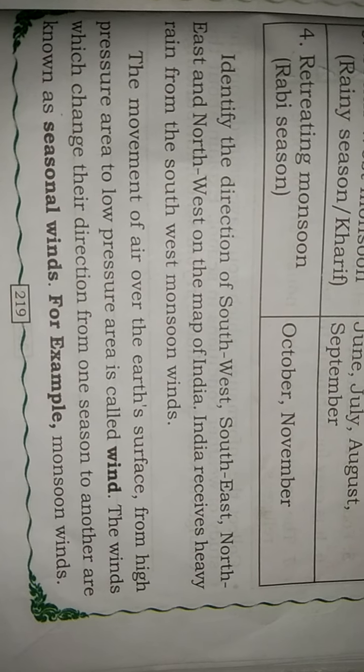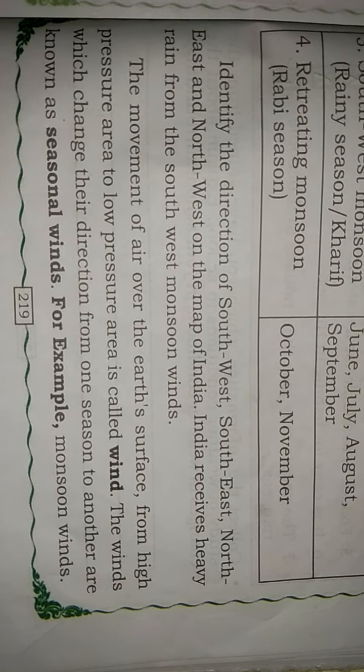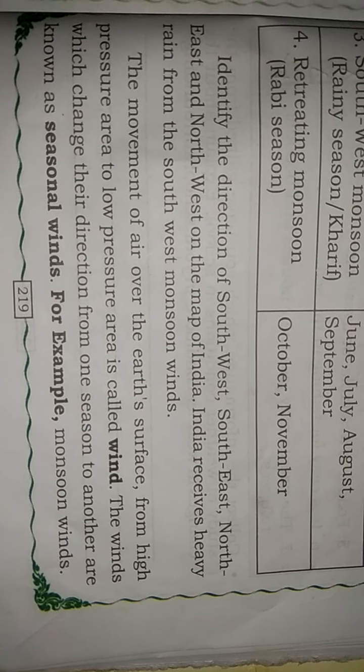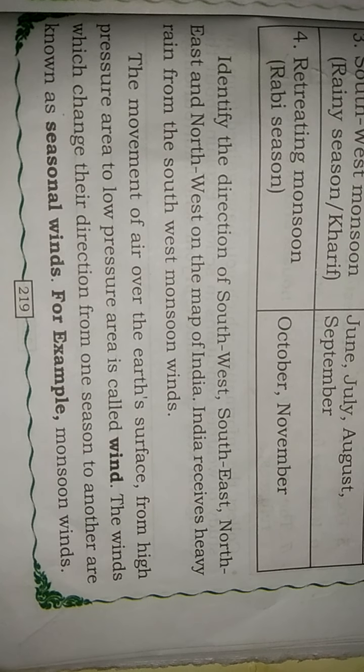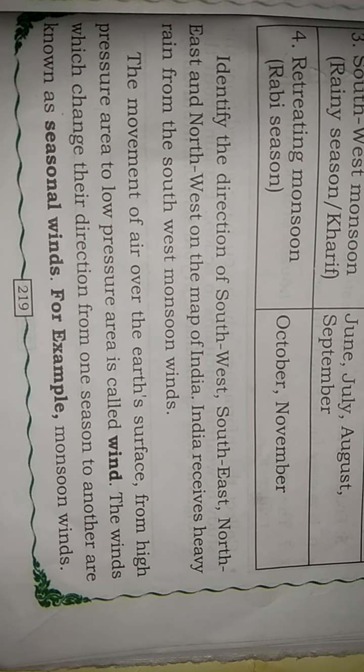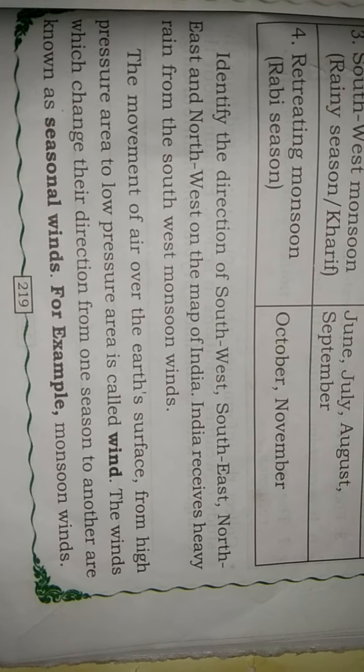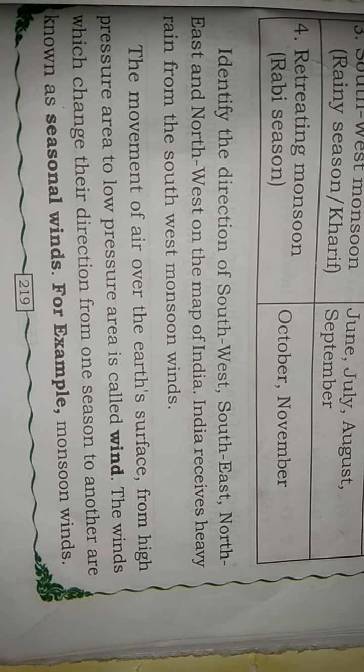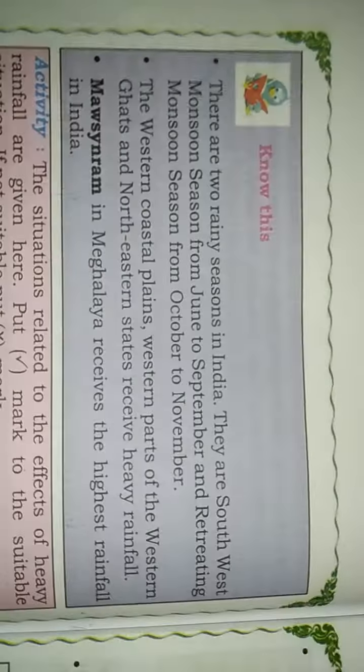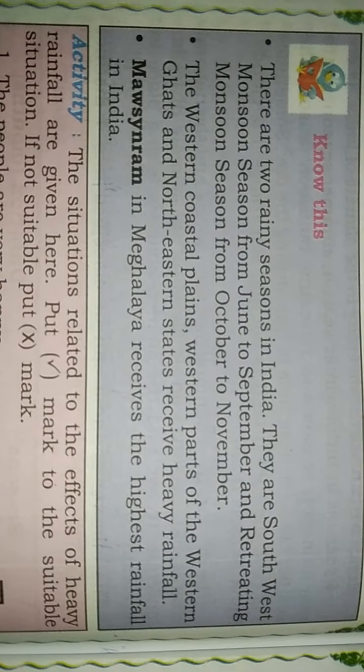The movement of air over the earth's surface from a high pressure area to a low pressure area is called wind. The winds which change their directions from one season to another are known as seasonal winds, for example, monsoon winds. We should know this.